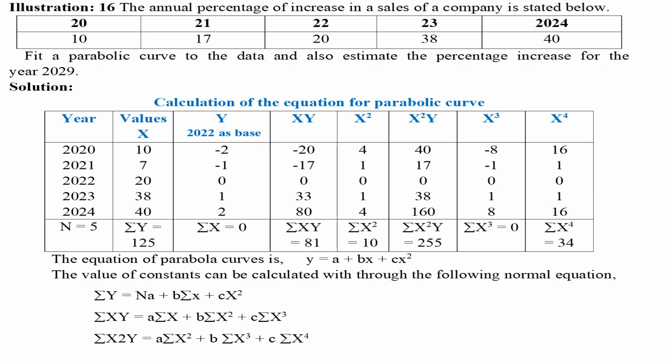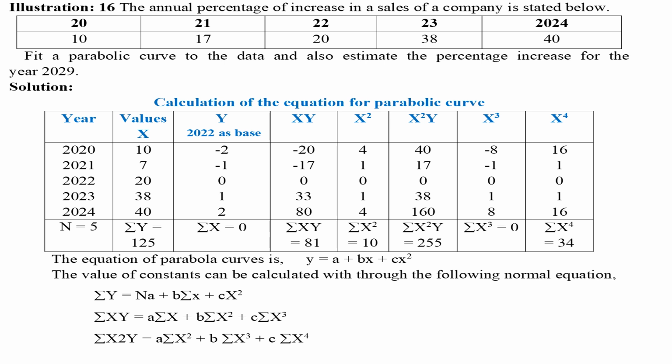In illustration 16, the annual percentage of increase in sales of a company is given. It is required to fit a parabolic curve to the data and also to estimate the percentage increase for the year 2029. An 8 column table should be prepared. In the first 2 columns, the values given in the illustration should be written. In the third column, deviations of the year should be written by considering the year 2022 as base, that is, below that minus values with 1 difference and above that positive values.